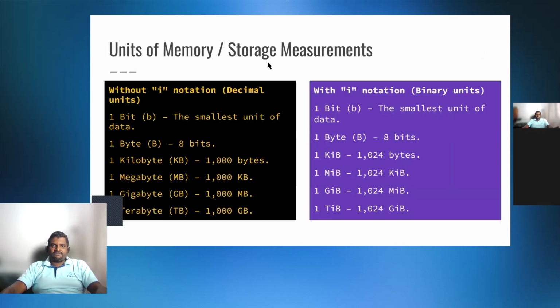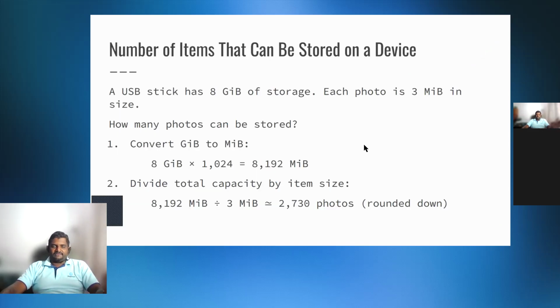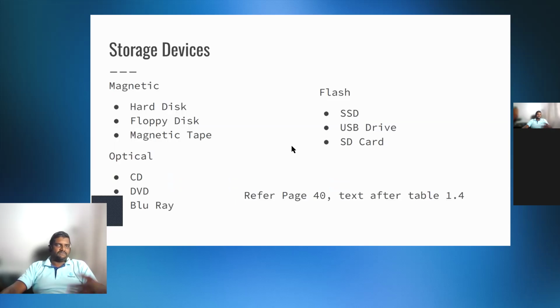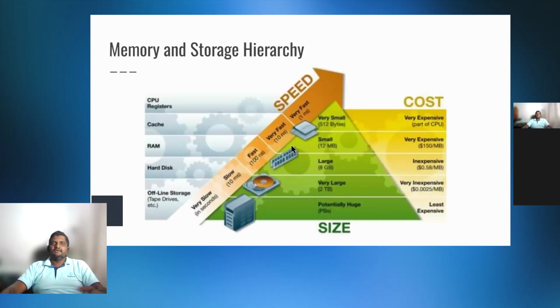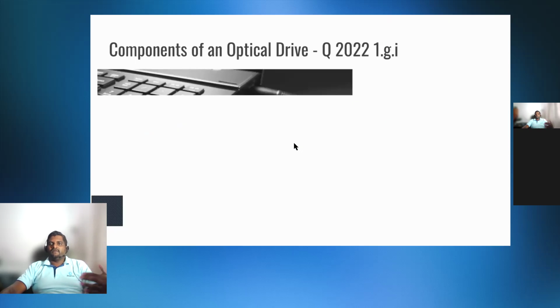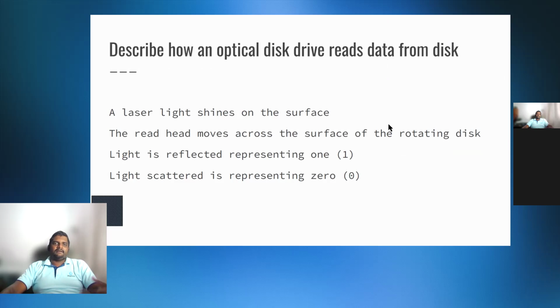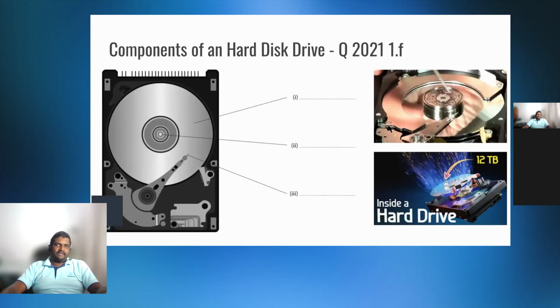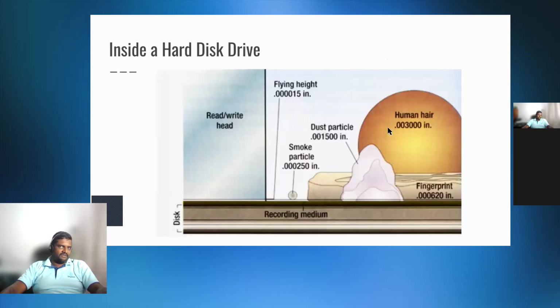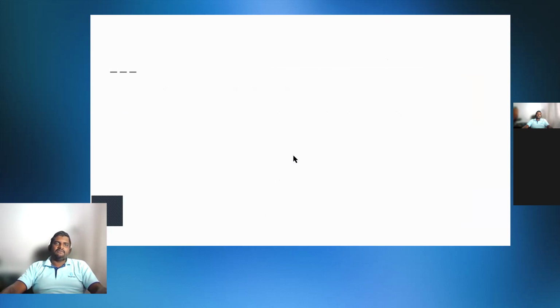So units of memory storage, again, some common theme in computer science also. So the same thing will be going through. I have not started those areas yet, right? So general calculations, what is storage, what are the storage devices, how to understand the speed, the cost, the size, right? What are optical media, components from past paper questions, these are the things that we have gone through, right? So inside a hard disk drive, how does it look, right?